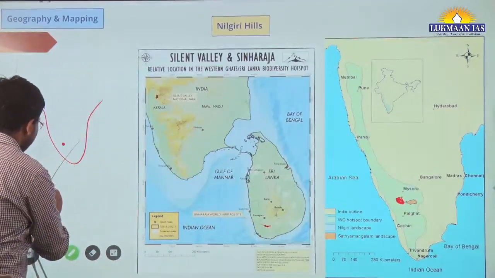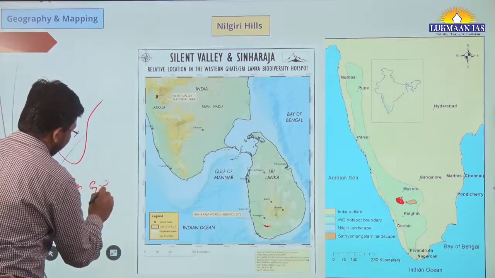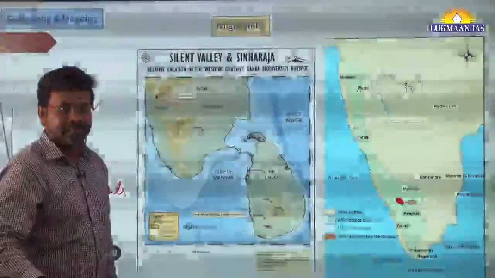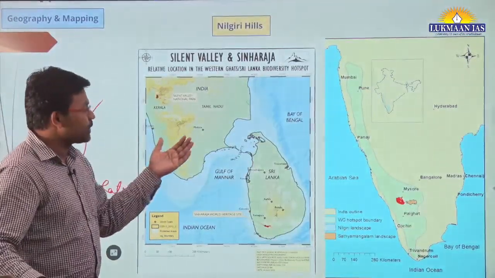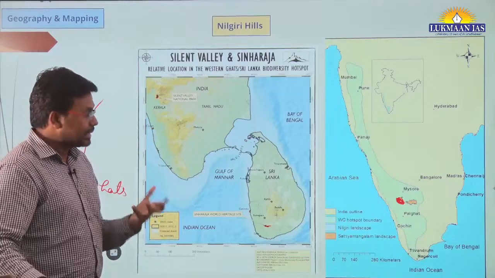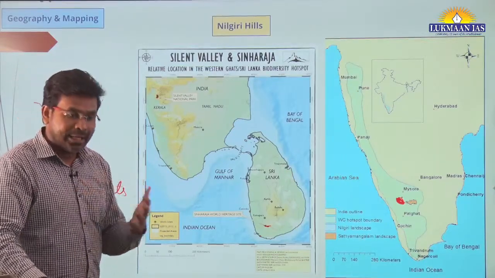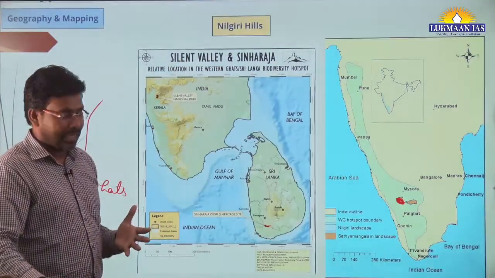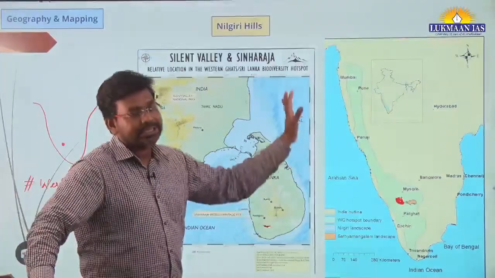It is located in the Western Ghats, and the Western Ghats is an important ecological area in India. Why? Because the Western Ghats are considered to be places where we find n number of endemic species of flora and fauna. Endemic species of plants and animals are found in the Western Ghats and in the Eastern Ghats.